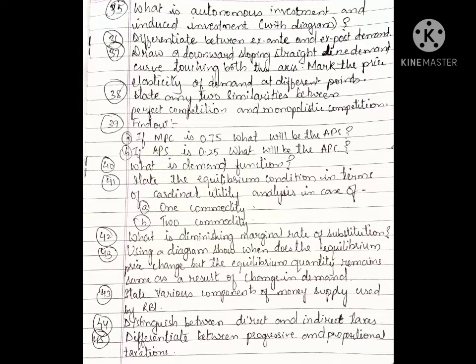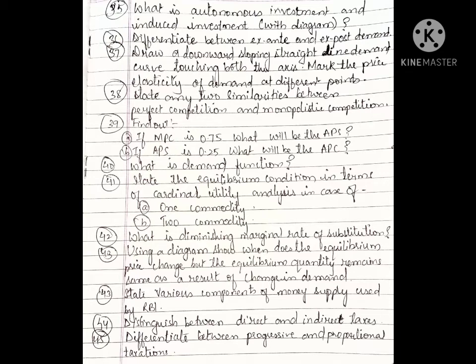State the equilibrium condition in terms of cardinal utility analysis in case of, now again there are two cases, one commodity and two commodities. Do remember, children, these are 2 marks questions. Don't write elaborate answers. What children used to do in such cases is write elaborate answers of around one page, which is not required. Be to the point, very precise, because boards never look at the length of the answer. They check whether you have answered completely or not. So go according to your marks. Don't waste your time, otherwise you will lose your time.